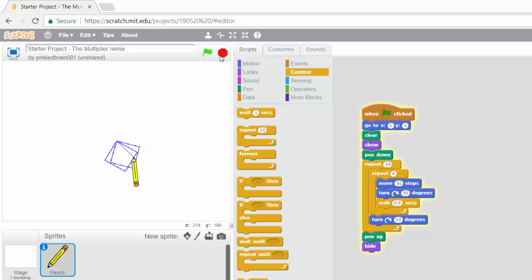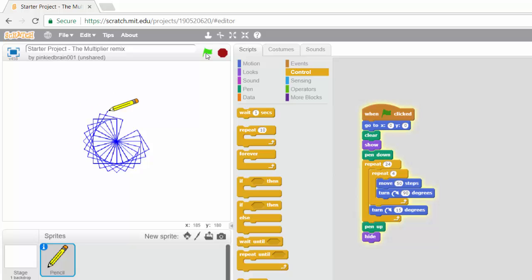Okay, because this is going to take too long, maybe I should remove this wait. So let's say go this time. Yeah, very fast. Wonderful pattern. Yeah. So imagine if I could change maybe instead of using a square, I use a triangle. So let's turn this by 120, and I have to repeat this just 3 times. My pattern will change. Yeah?